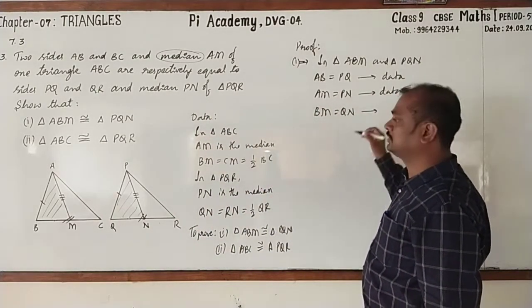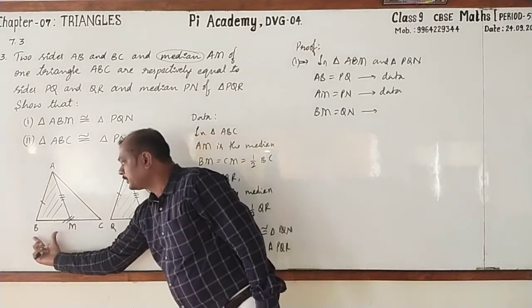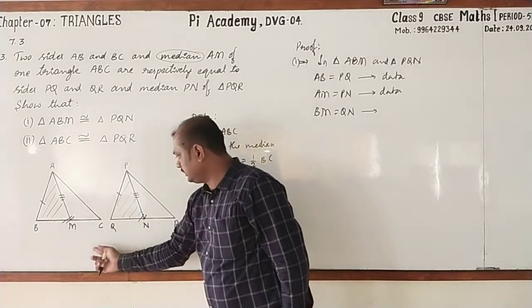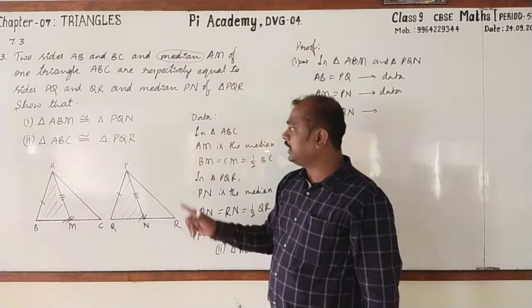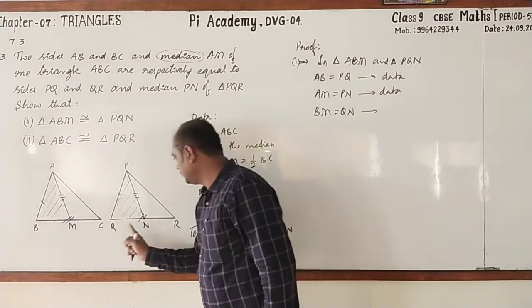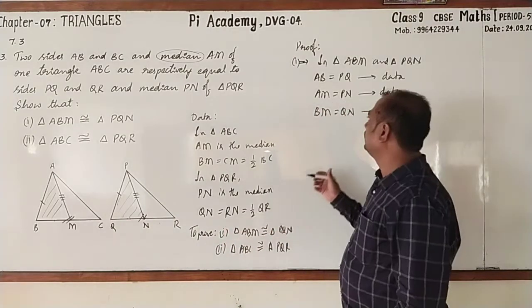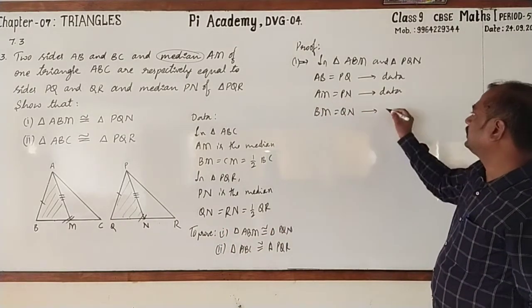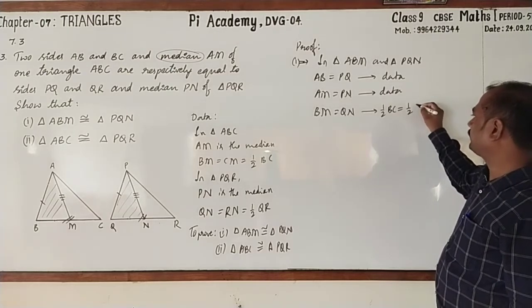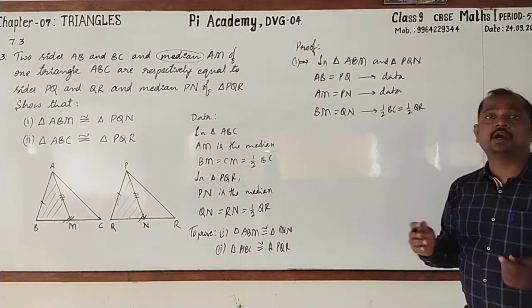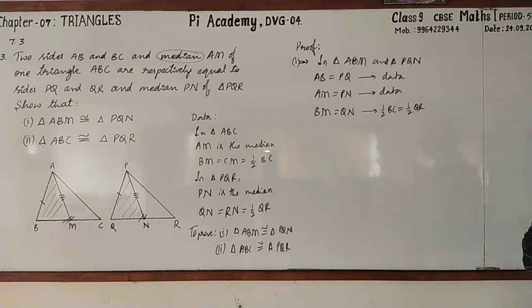On what basis? We know that BM is half of BC, QN is half of QR, and it is given that BC equals QR. If BC equals QR, then half of BC should also be equal to half of QR, because halves of equals are equal.